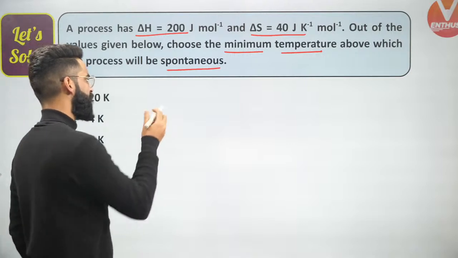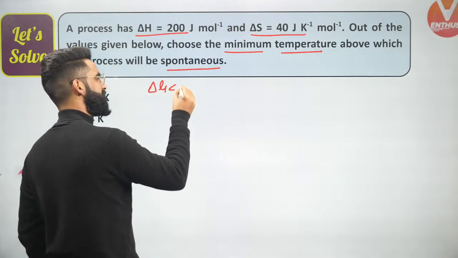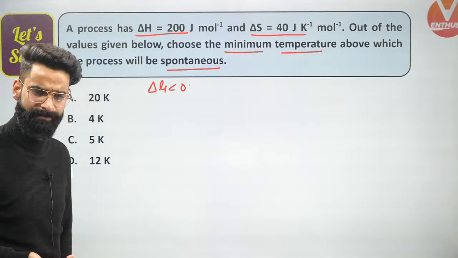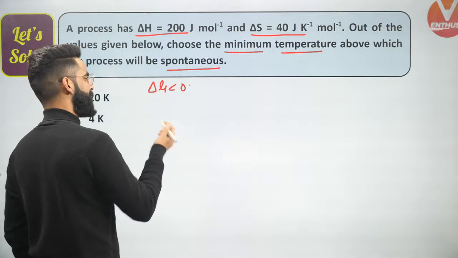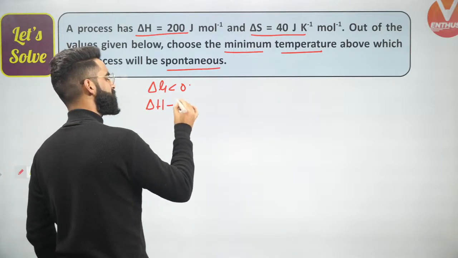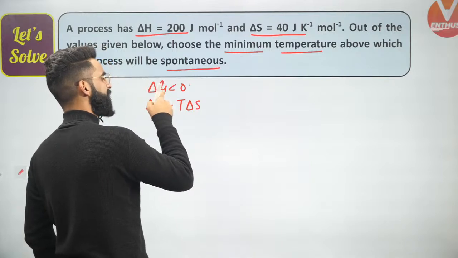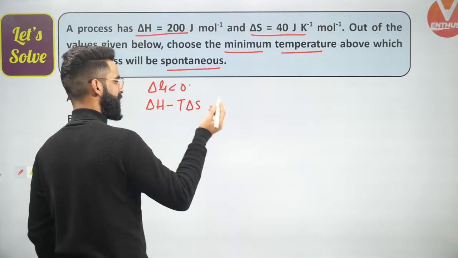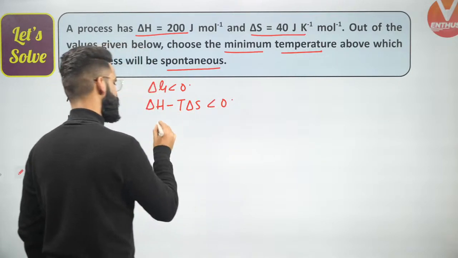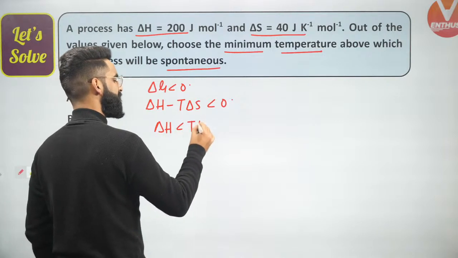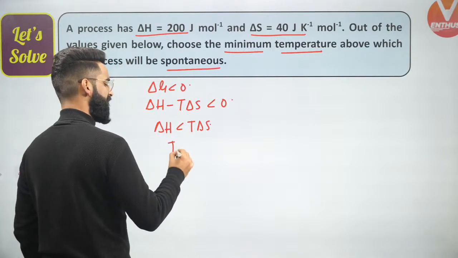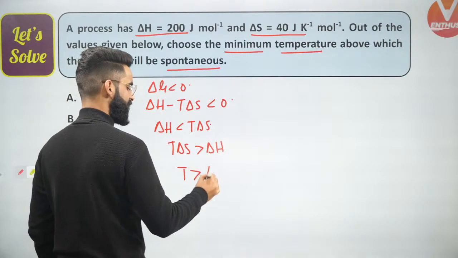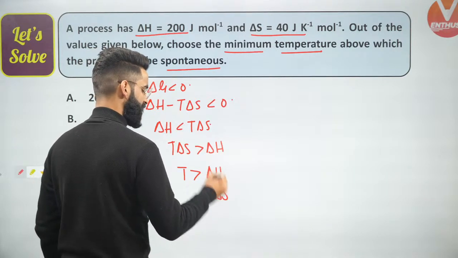As you all must be knowing, for the process to be spontaneous, its delta G must be less than 0. Delta G is equal to delta H minus T delta S, which is delta G for the system at constant pressure and temperature. It should be less than 0. So delta H must be less than T delta S, or T delta S should be greater than delta H, or temperature should be greater than delta H divided by delta S. Then only the process will be spontaneous.